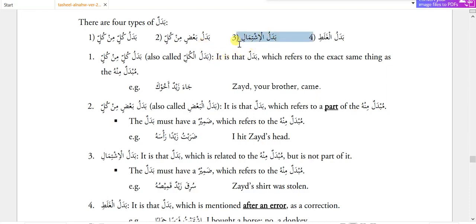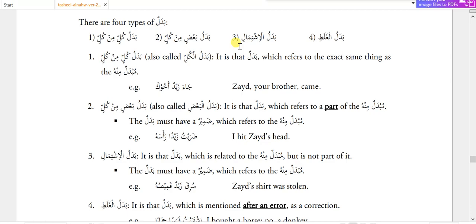Badalul ishtimal. Here the badal is related with the mubdal minhu, not a part, not the whole word, but related to the mubdal minhu, like a person and a house related with the owner, a shirt related to its owner. And then we have badalul ghalat, where we first use a wrong information or wrong mubdal minhu, and then we use the next correct word.